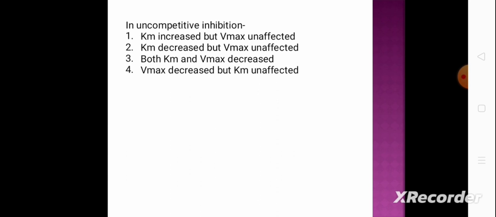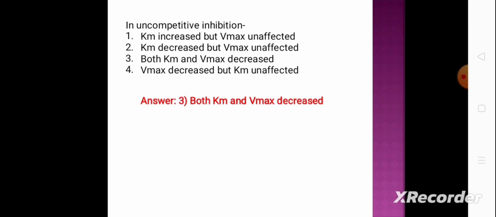In uncompetitive inhibition, option 1, Km increased but Vmax unaffected. Option 2, Km decreased but Vmax unaffected. Option 3, both Km and Vmax decreased. Option 4, Vmax decreased but Km unaffected. And the correct answer is option 3, that is both Km and Vmax decreased.